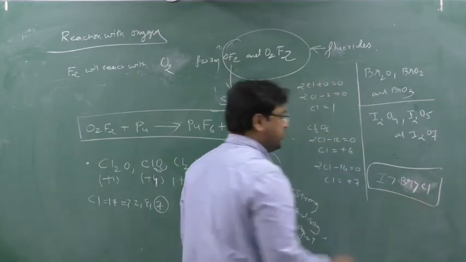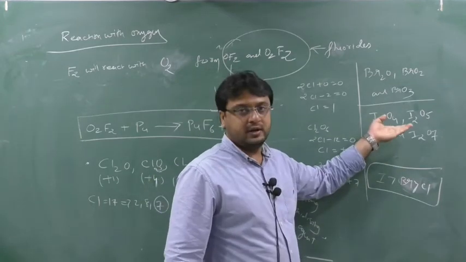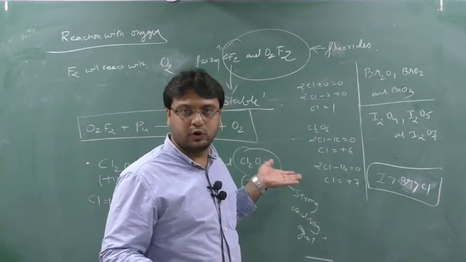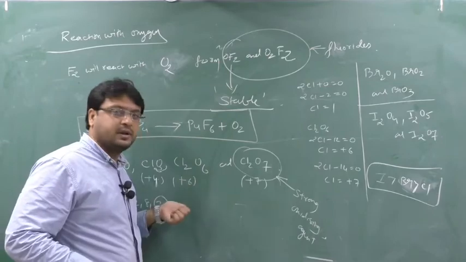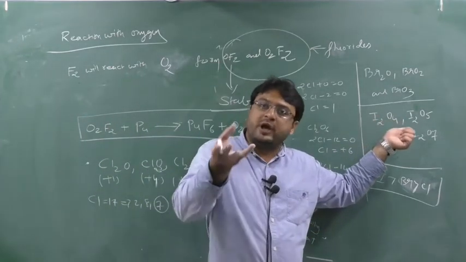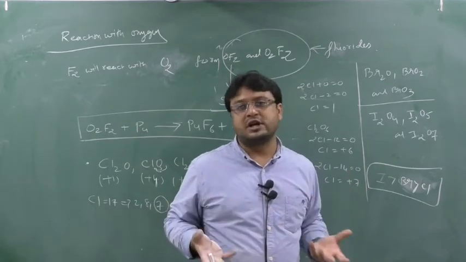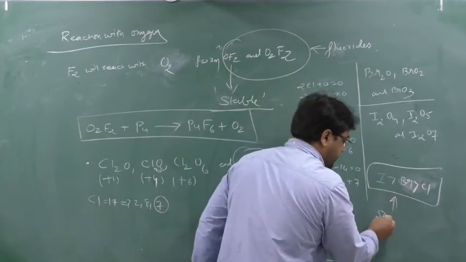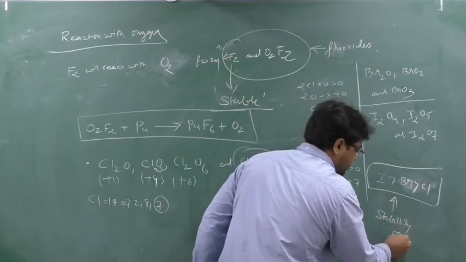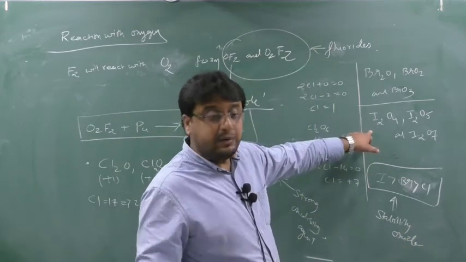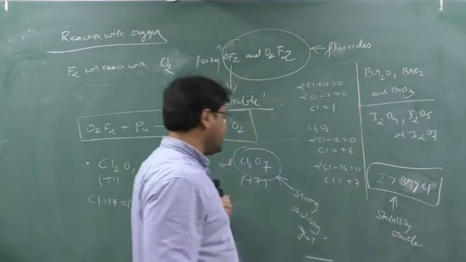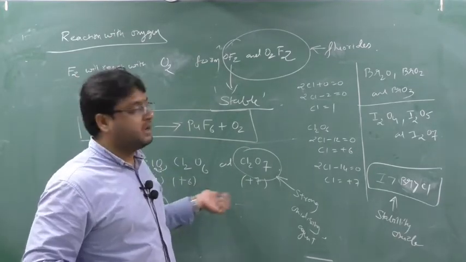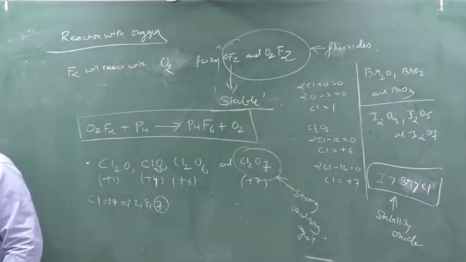If you want to burn this, it requires a large amount of heat. If you want to explode the others, it does not require a large amount of heat. On less heat they can explode, especially chlorine. So chlorine is least stable, then bromine, then iodine. Stability of oxide means they require more heating to explode. Chlorine does not require heating for explosion, even at low temperature it can explode. Chlorine is the least stable, iodine is the most stable. So this is the stability series.